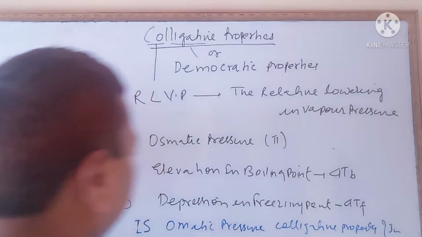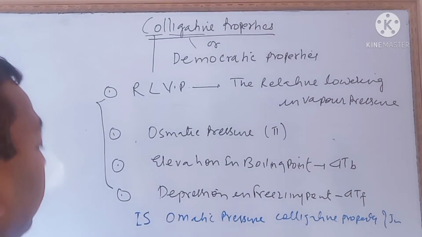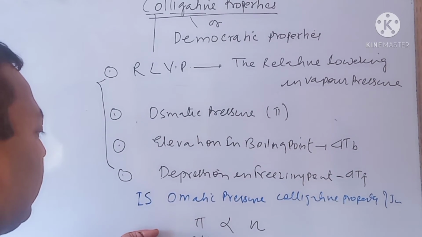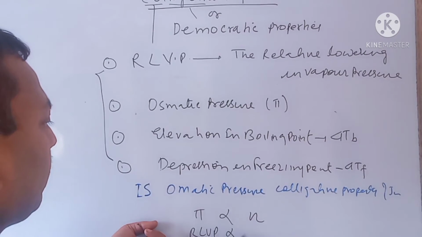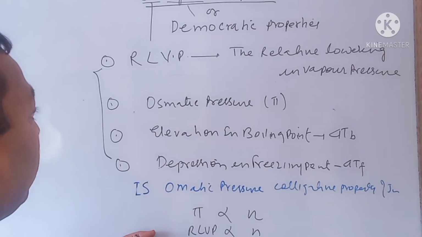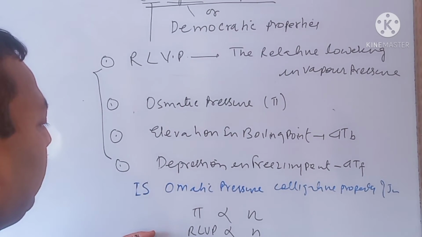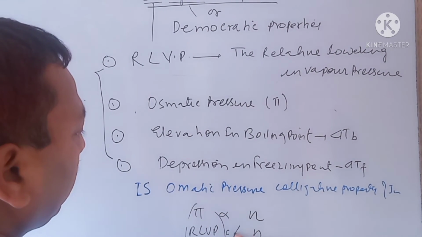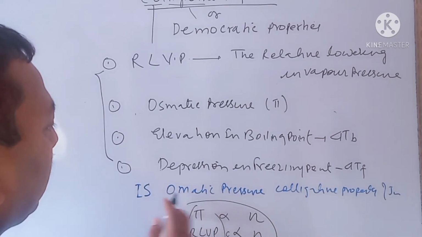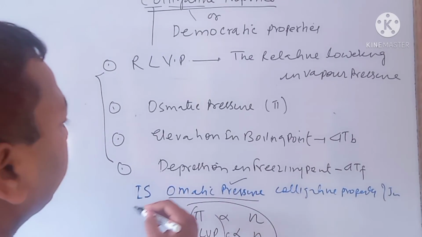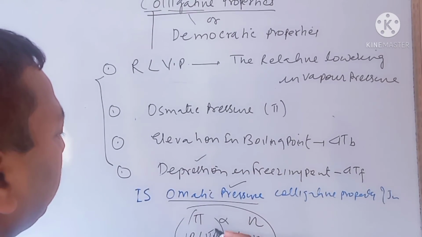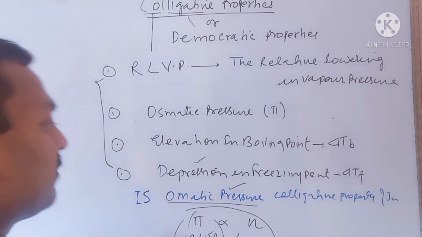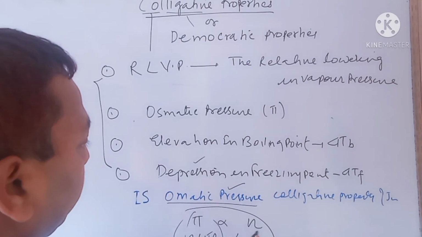Similarly, for the same reason, if the question asks about relative lowering of vapor pressure, it is directly proportional to n, and likewise delta TB and delta TF are all directly proportional to n. If the question asks whether osmotic pressure, elevation in boiling point or depression in freezing point is a colligative property, justify, we will answer the same.